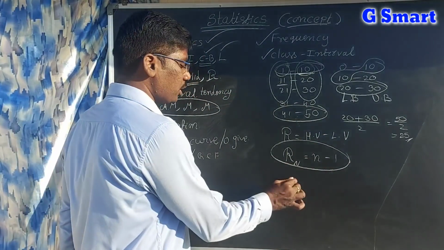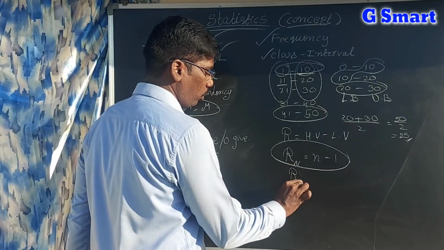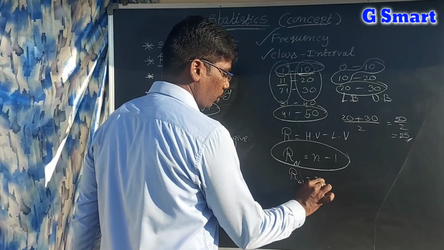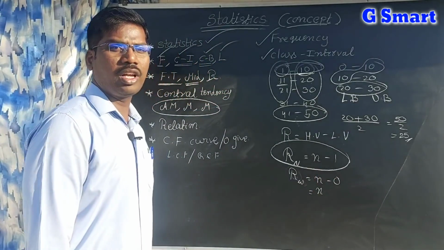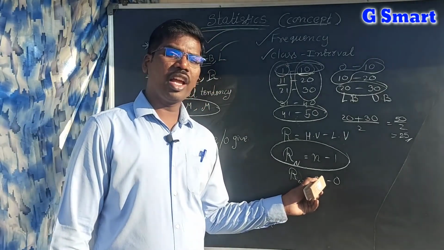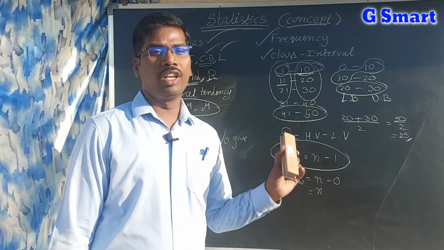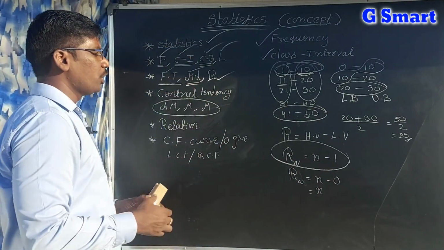For whole numbers, highest value is n, lowest value is 0, so the range is equal to n only. Like that we can find range. So mid value understand, frequency table you understand.